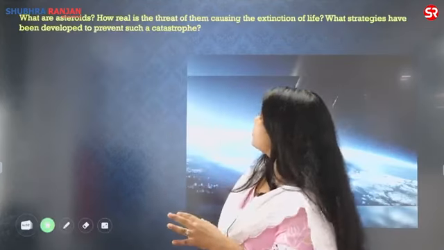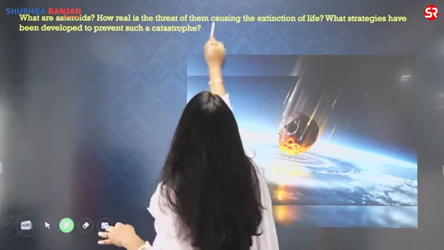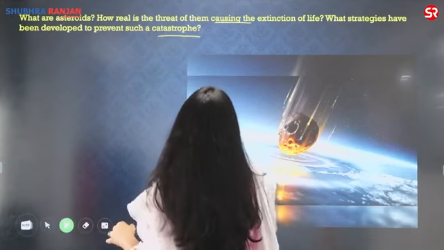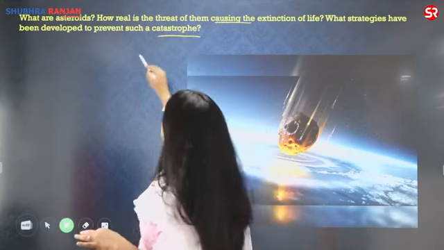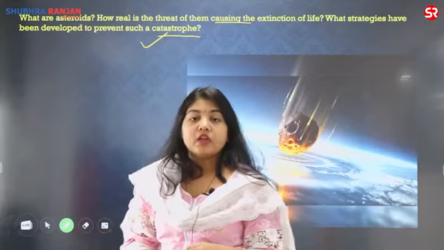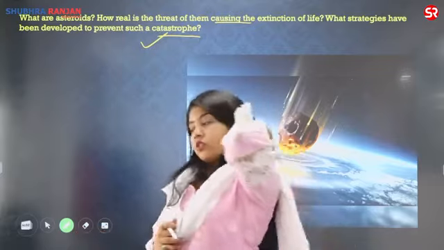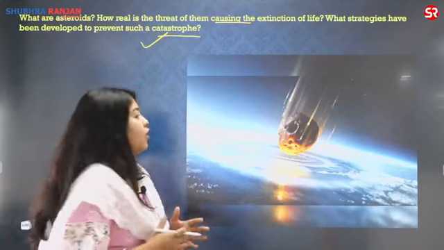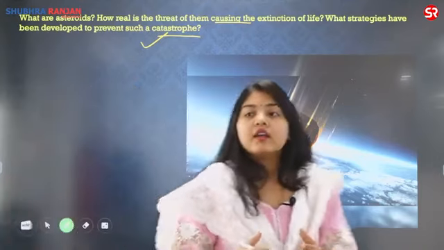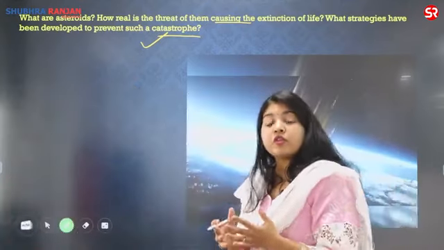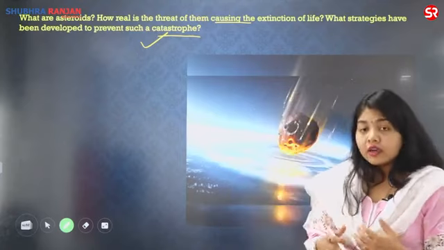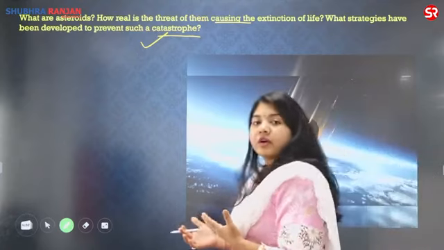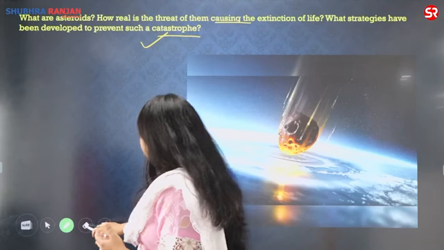What are asteroids? How real is the threat of them causing the extinction of life? And what strategies have been developed to prevent such catastrophe? So this question has been asked. This question is on the asteroids. There was recently a threat of the asteroid hitting the Earth and resulting in the complete loss of life on Earth. There have been events which have happened earlier also. What are the different ways?